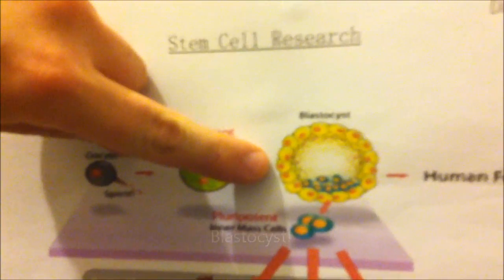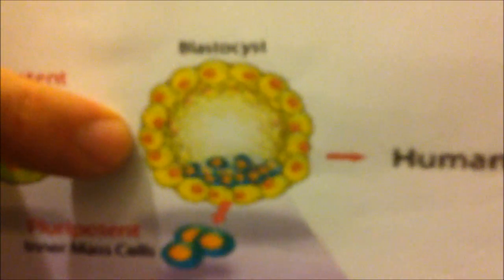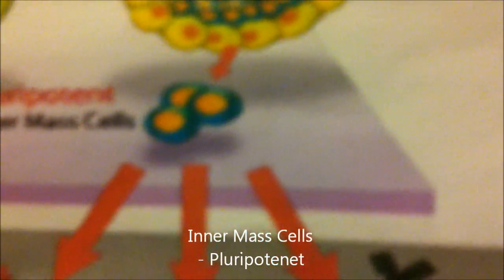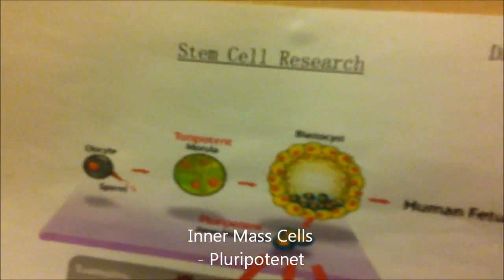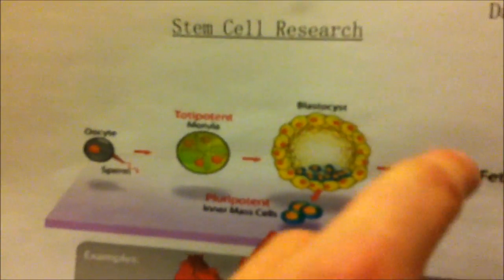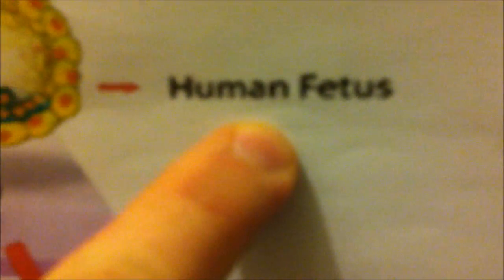Blastocyst written there. All these cells have the exact same DNA. In the blastocyst, you can take out some of the inner mass cells, that's the blue ones here. These are also called pluripotent stem cells. These can develop into any other cell, but cannot develop into a human fetus. That's these cells here.